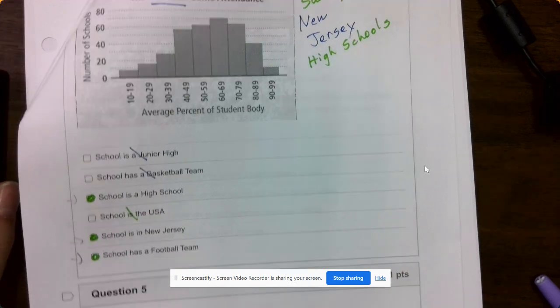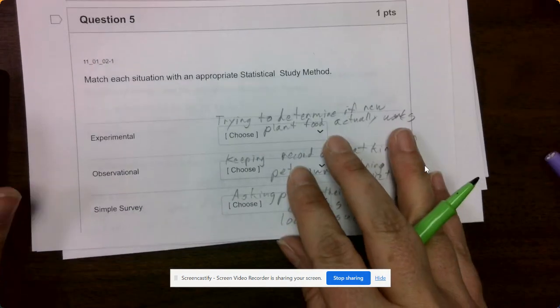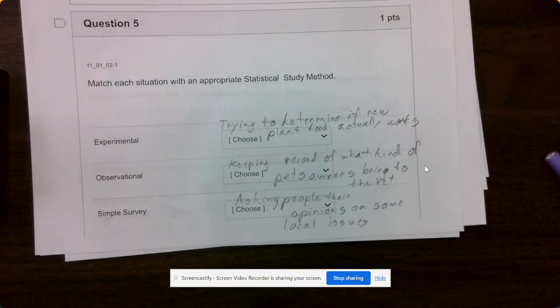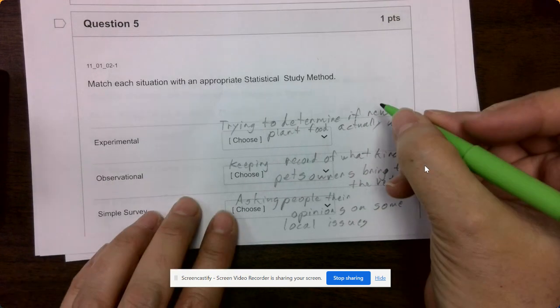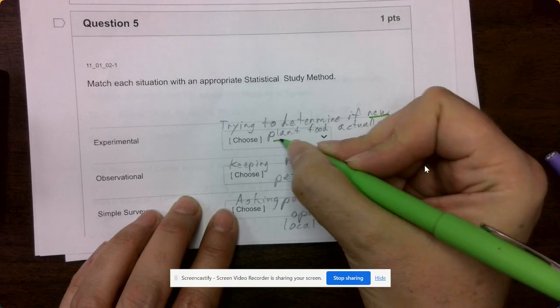Okay, this one says match each situation with the appropriate statistical study method. So experimental: we're going to apply treatments to a group and measure the effects. The example that would work for that one is trying to determine if a new plant food actually works. So that fits for experimental.